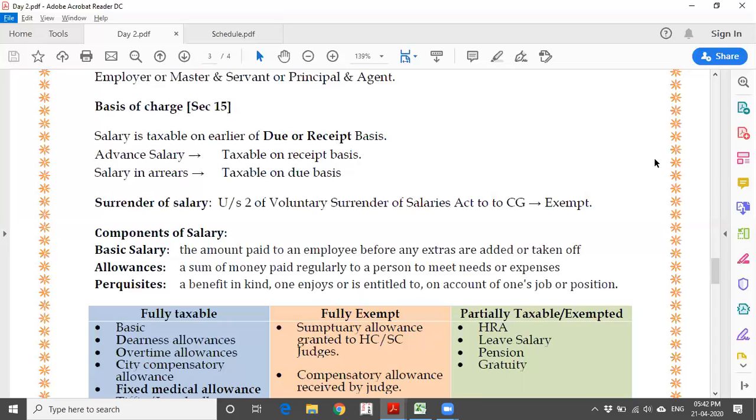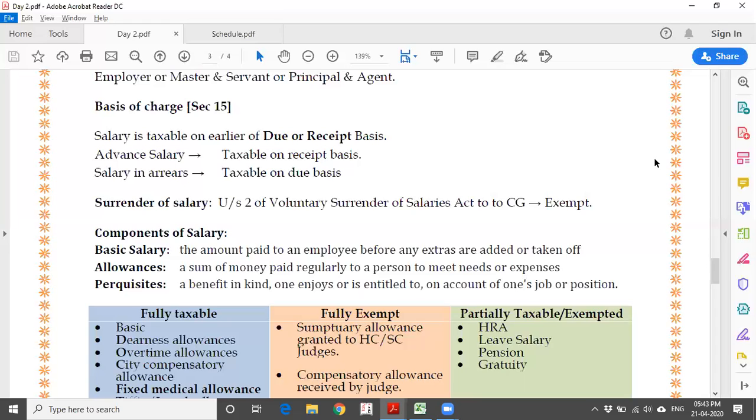So it will be taxed on a receipt basis. That's the reason I told you the accrual system of accounting is not applicable here. Even though the salary is for the month of March, whenever I get the actual receipt, it will be taxed in the same year itself.